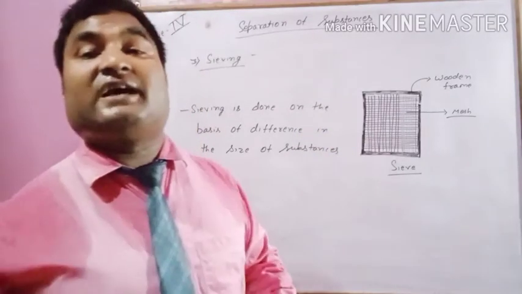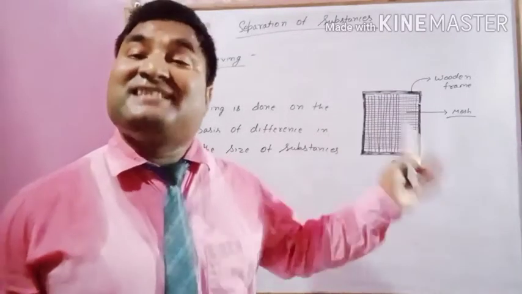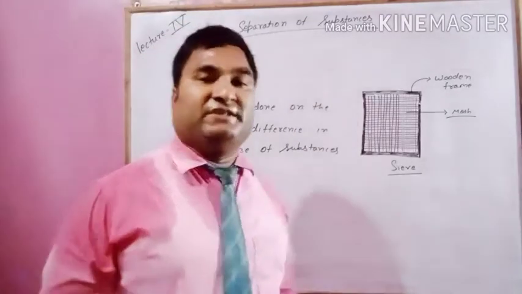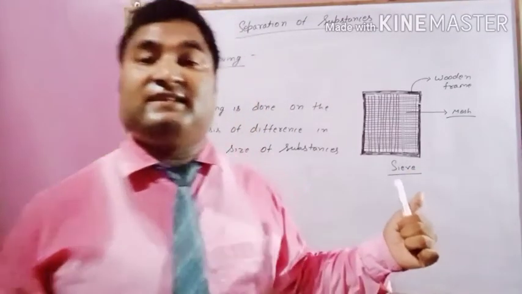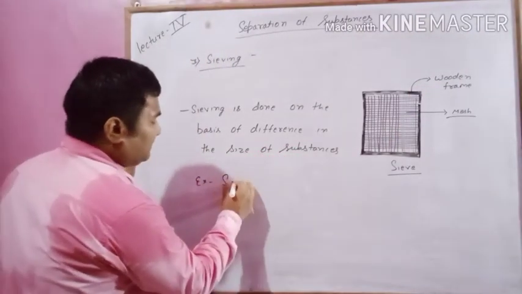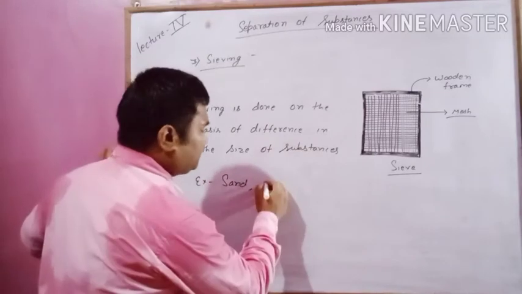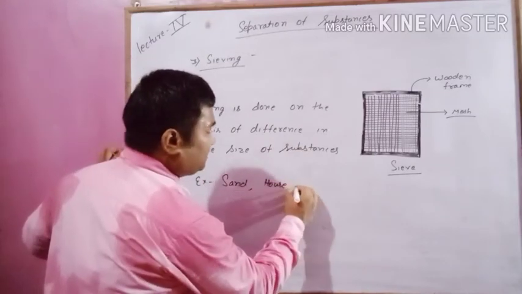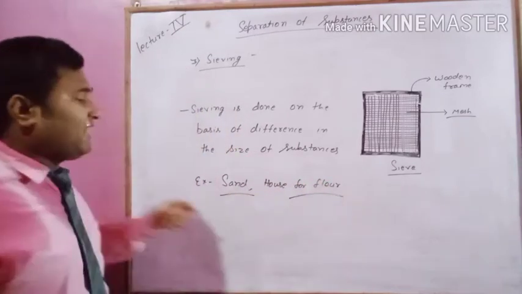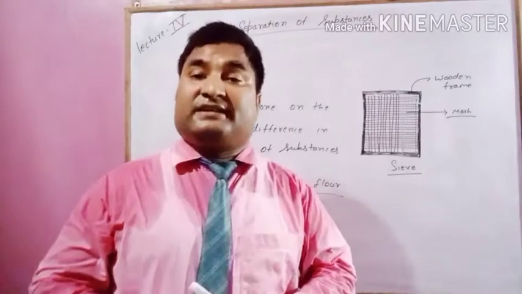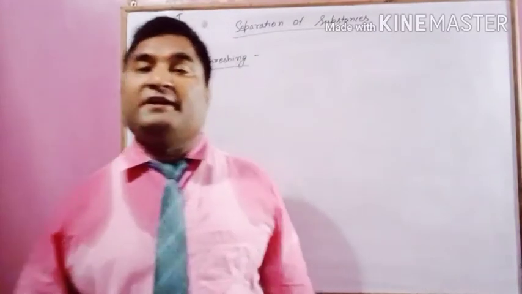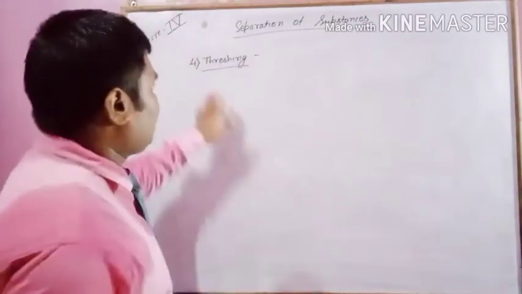So like this we can sieve two solid particles from each other with the help of a sieve. For example, sand is sieved. It is also used in our house for sieving of flour. So the next separating method is called threshing.